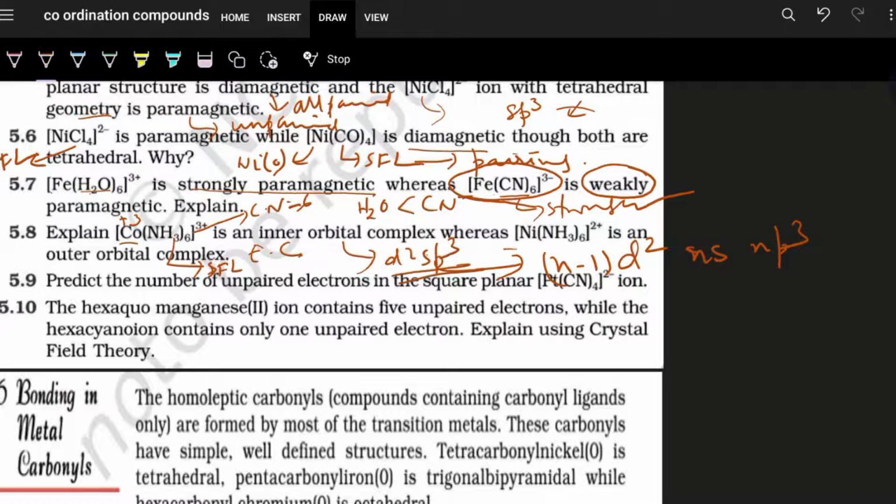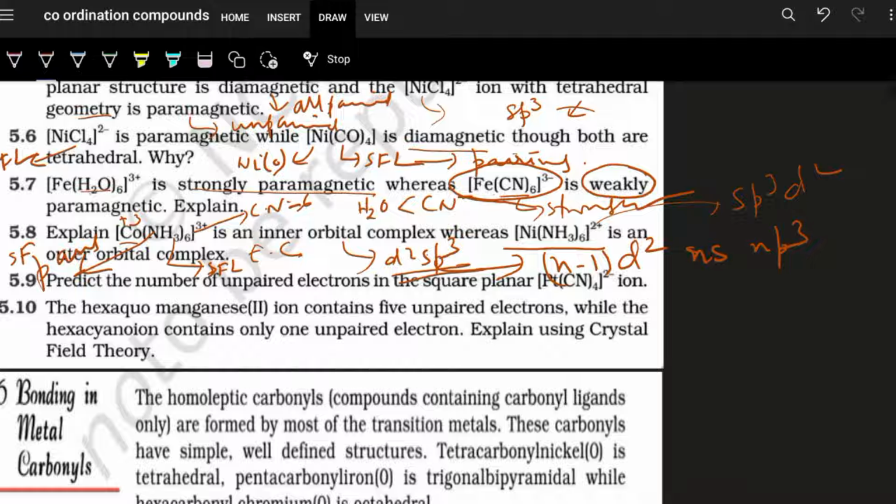And in case of nickel, it is an outer orbital complex. Why is it so? Outer orbital complex, because over here it will be sp3d2 configuration. And so NH3, in one case we can see it is pairing up. With cobalt, NH3 is acting as a strong field ligand and it pairs up electrons, for which the inner d orbitals are vacant, they are available.